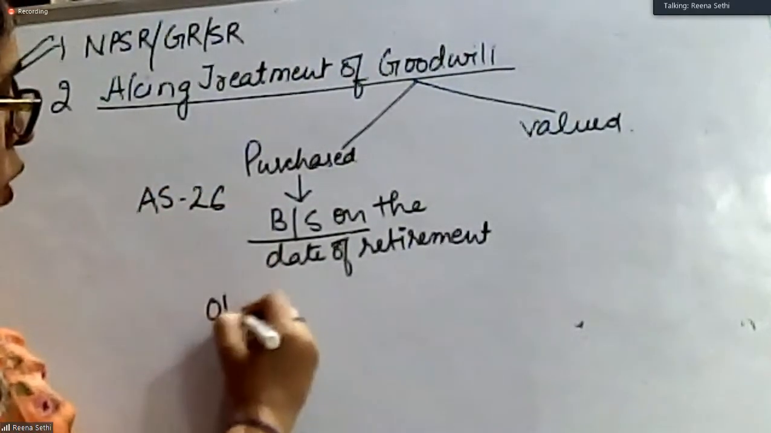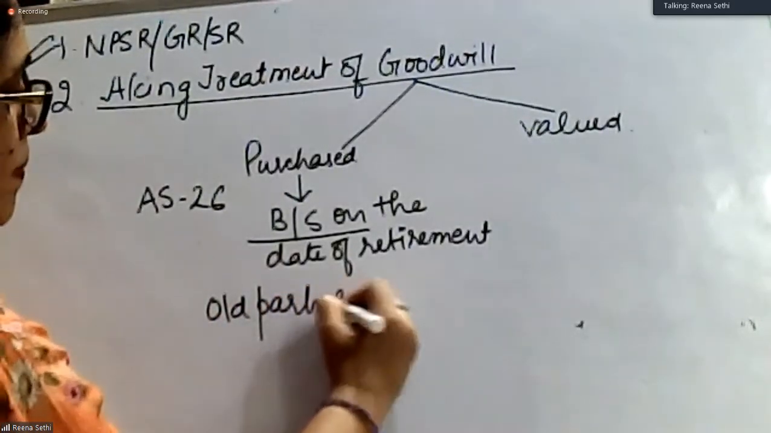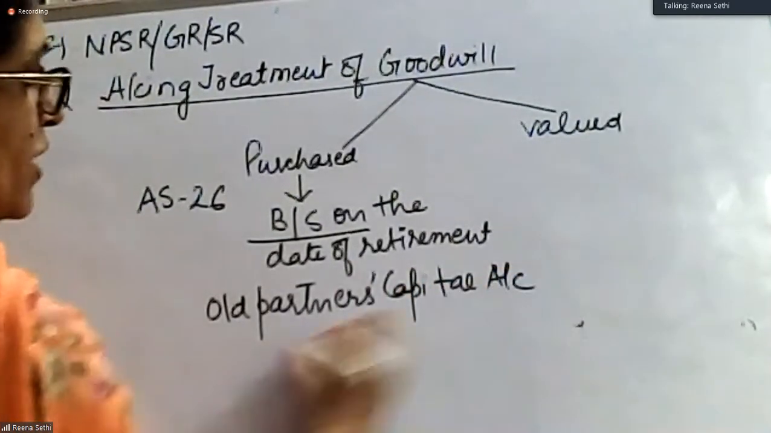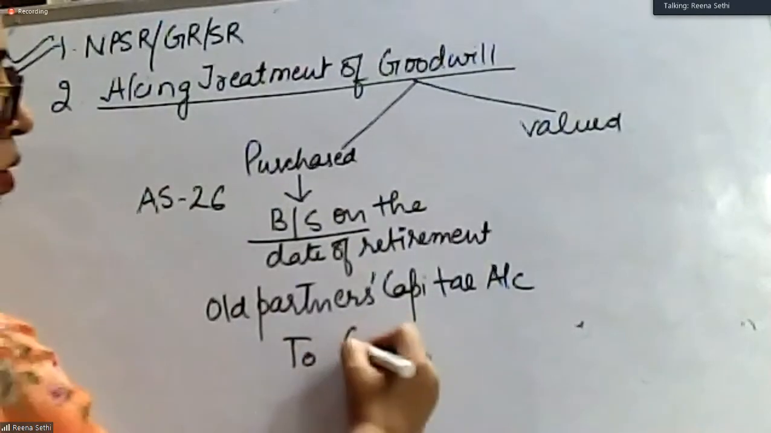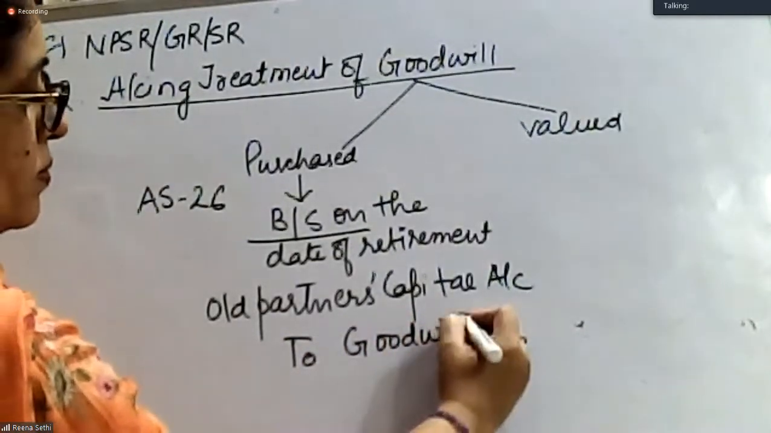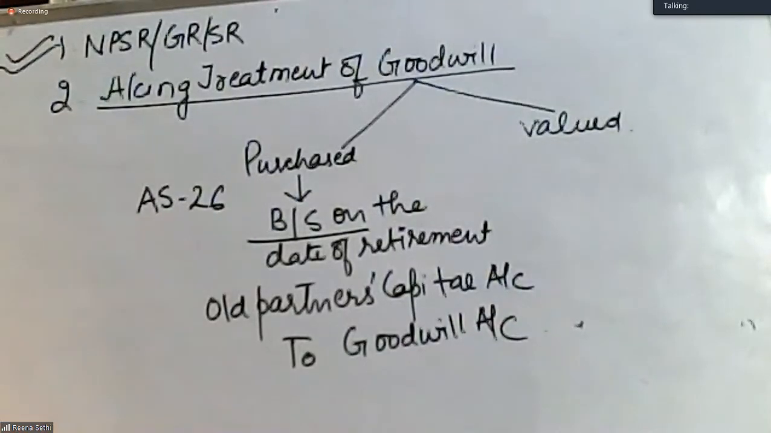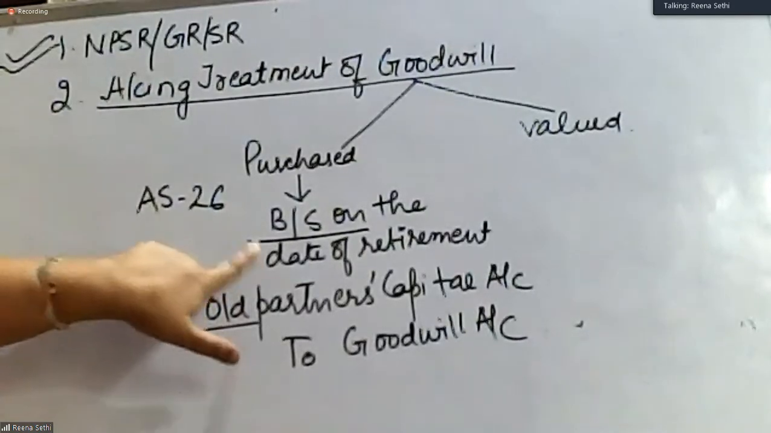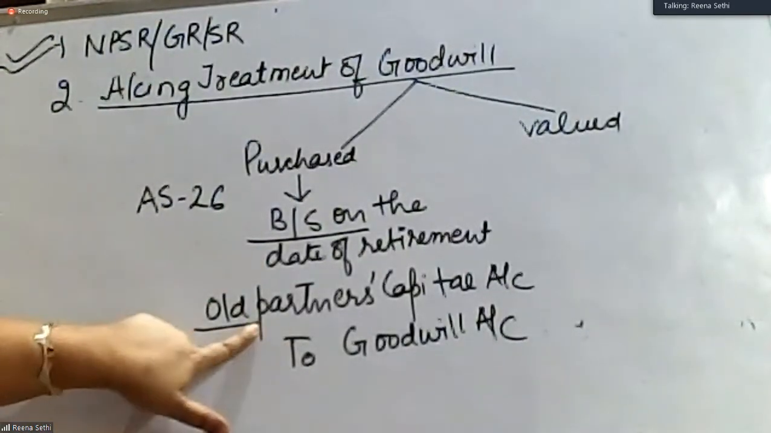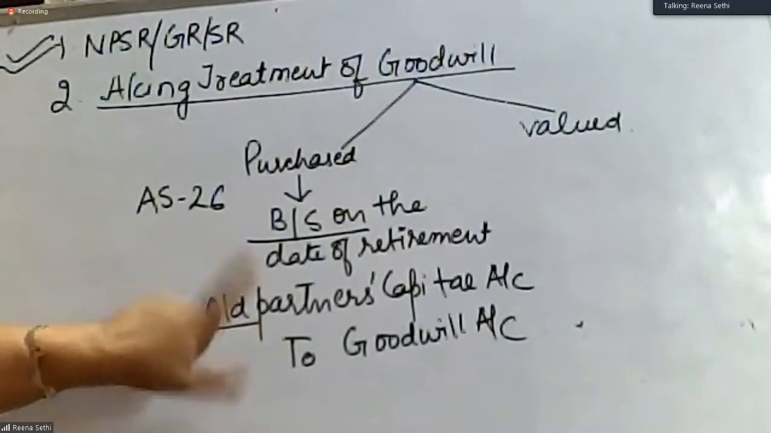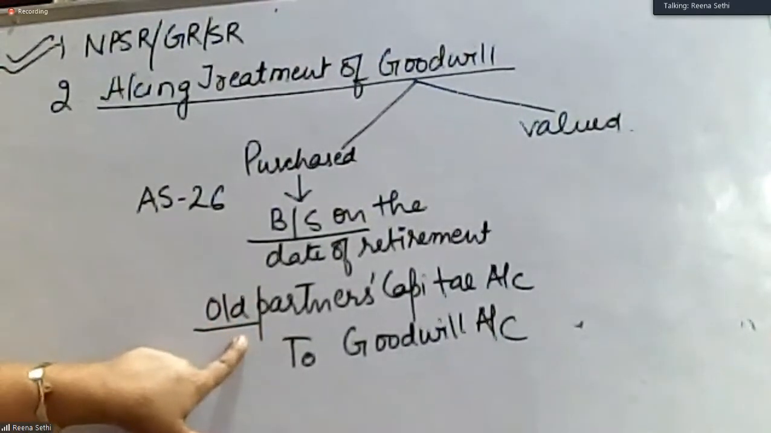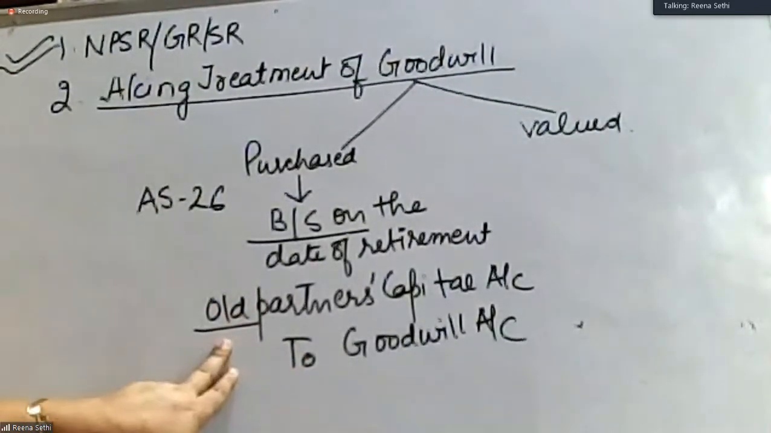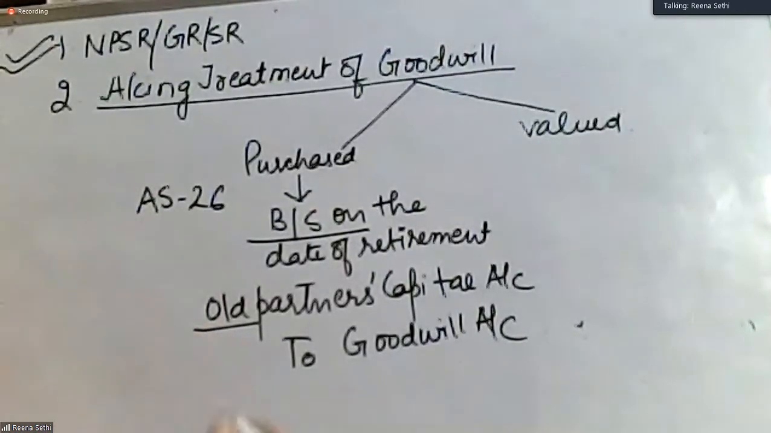That is, old partners' capital accounts debited to goodwill account. We can say existing partners also. Those which are there on the date of retirement, if A, B, and C were partners, that goodwill will be written off amongst A, B, and C. If A and B are partners, it will be written off amongst A and B. If A, B, C, and D are partners, it will be written off amongst all four, A, B, C, and D, in their old ratio.